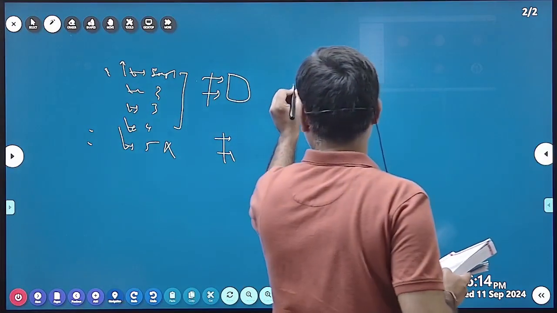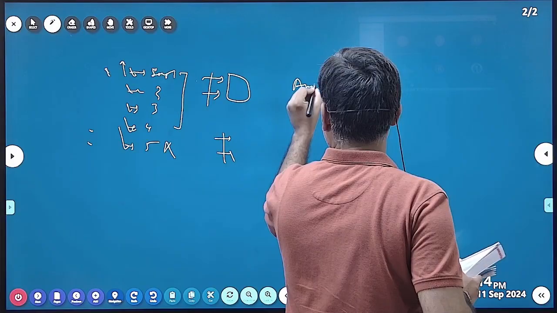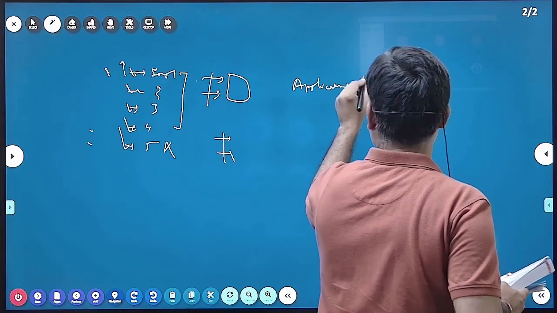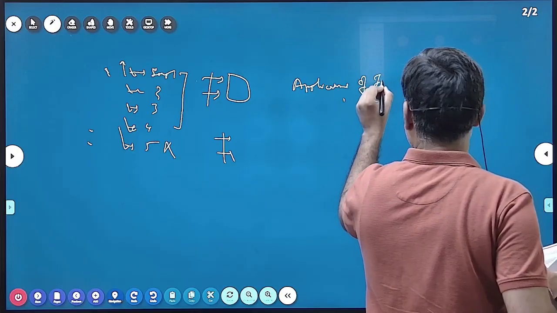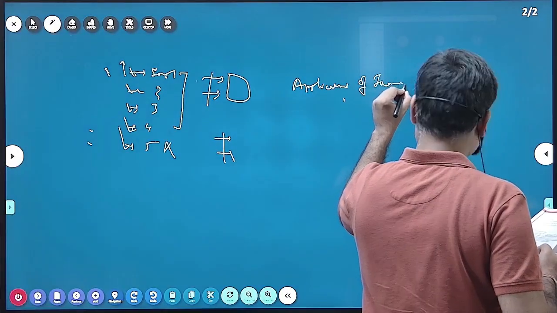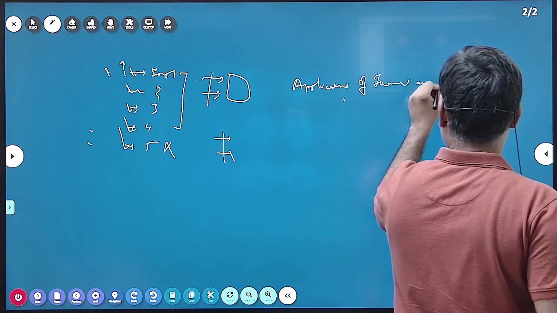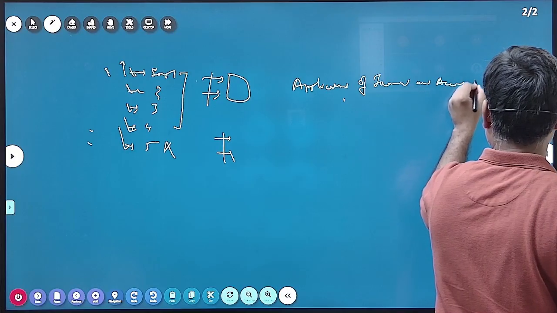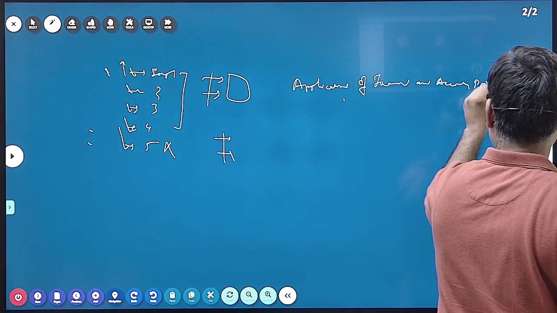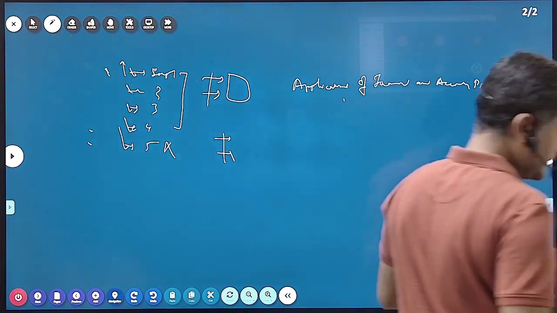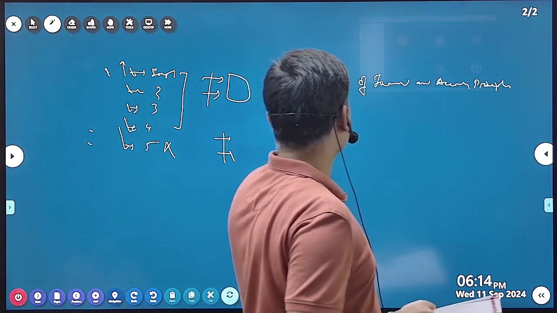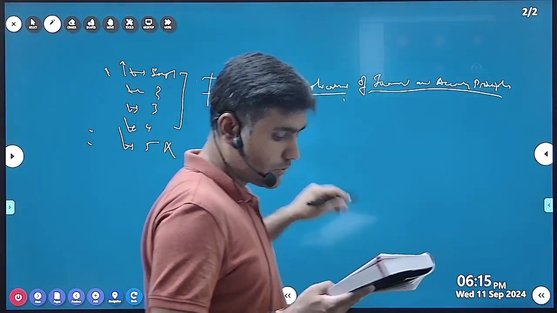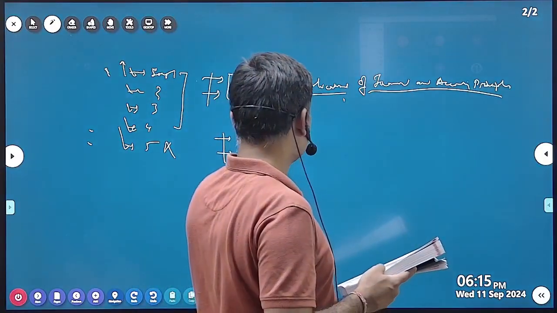It is the application of financial and accounting principles. What do they do by applying these principles?